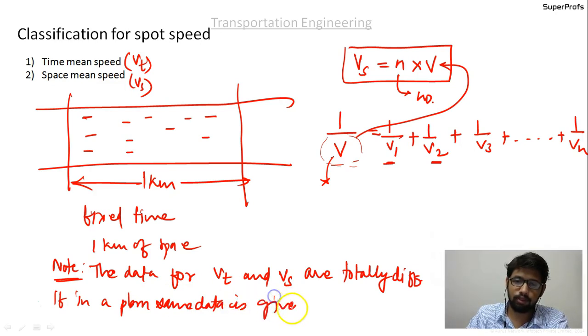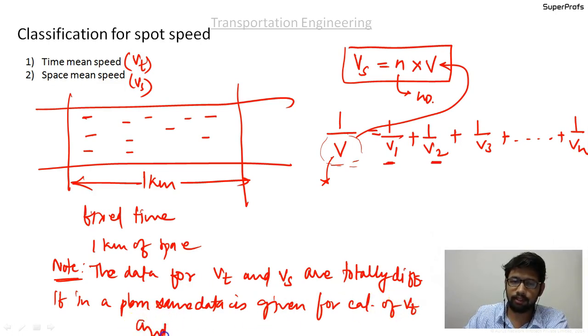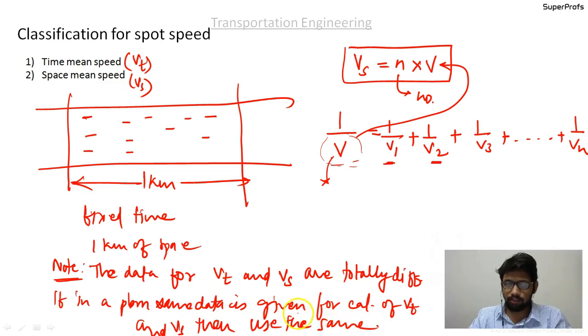Please write it down: if in a problem same data is given for calculation of Vt and Vs, then use the same data. But ideally the data should be totally different.